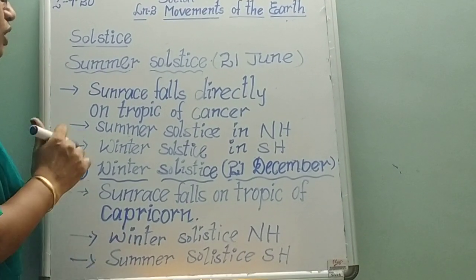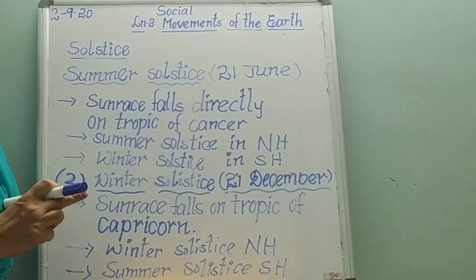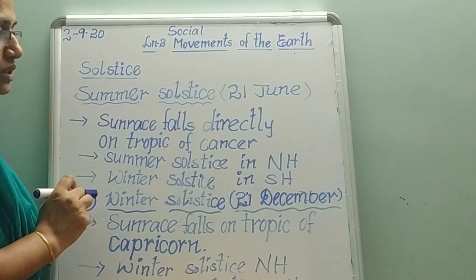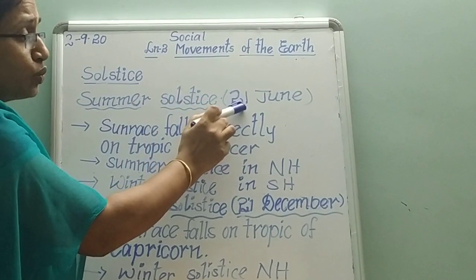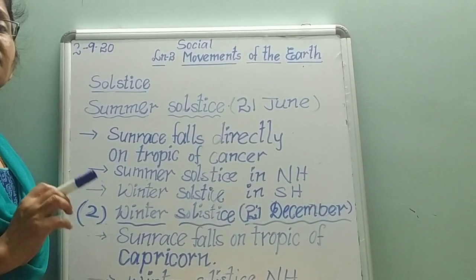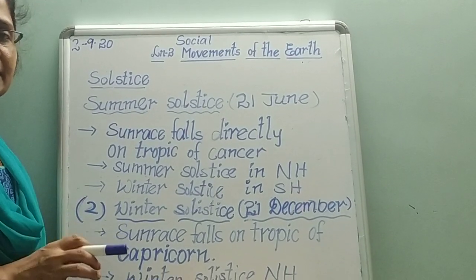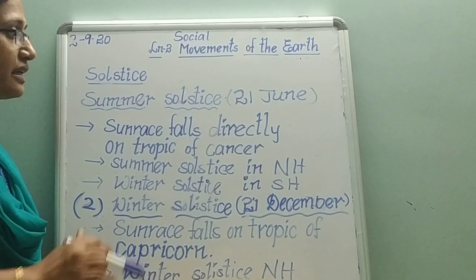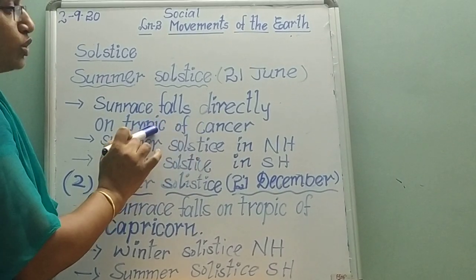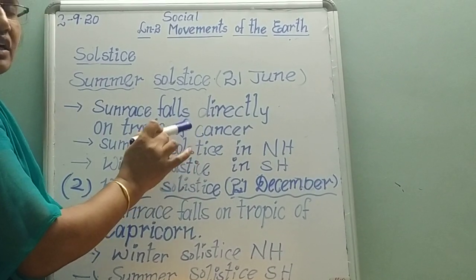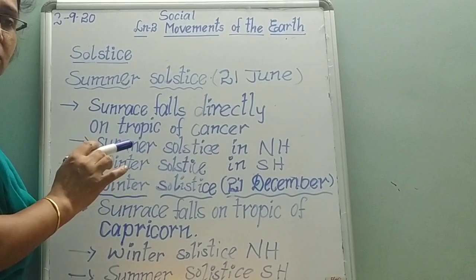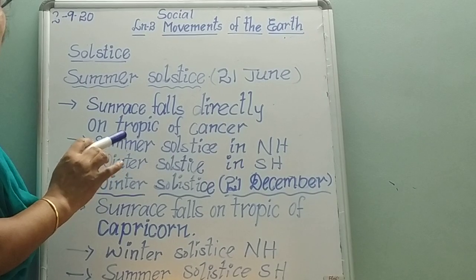There are two solstices, summer solstice and winter solstice. First let us know about the summer solstice. Summer solstice is on 21st June. That means on 21st June the sun rays fall directly on the Tropic of Cancer. Where did you hear the word Tropic of Cancer? We heard this word in the parallels of latitudes. So this is one of the important parallels of latitude.